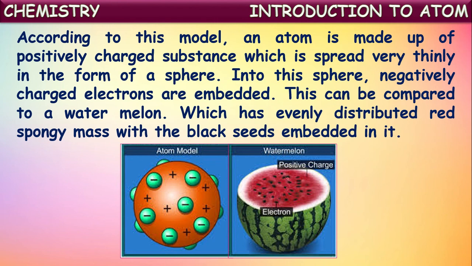In the same way, he explained the structure of the atom also. The total atom will be in a spherical shape, which is completely filled with positive mass, and the negatively charged electrons are embedded in it. In this way, he explained the structure of the atom by comparing it with a watermelon. That's why his model is also known as the watermelon model.